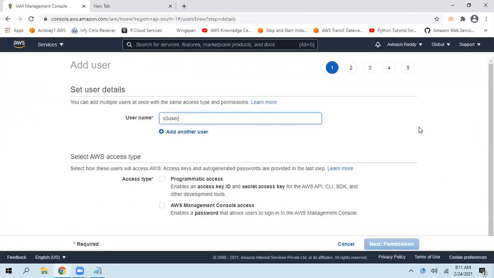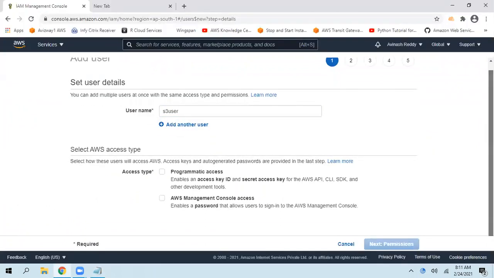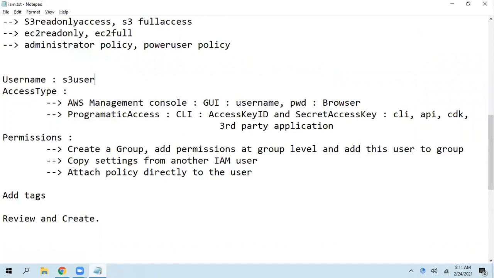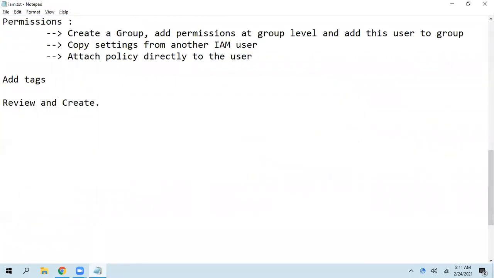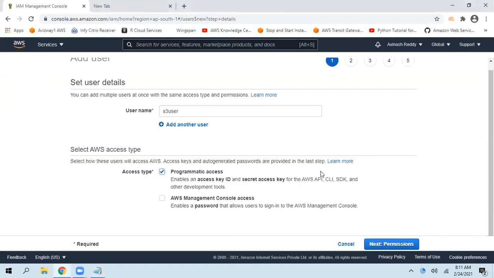Okay. So now access type. As I mentioned, we have a total of two access types. The first one is programmatic access, the second one is management console. Whenever we select programmatic access, we can use this with the AWS API, CLI, SDK and all. So that we will discuss later, as I mentioned.